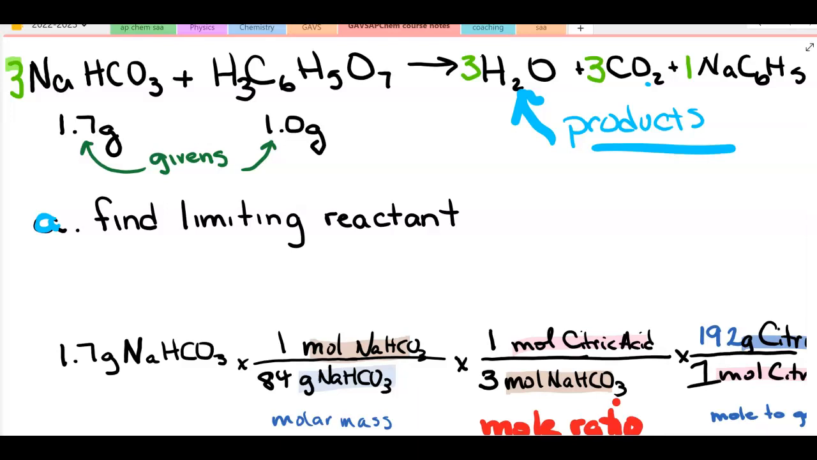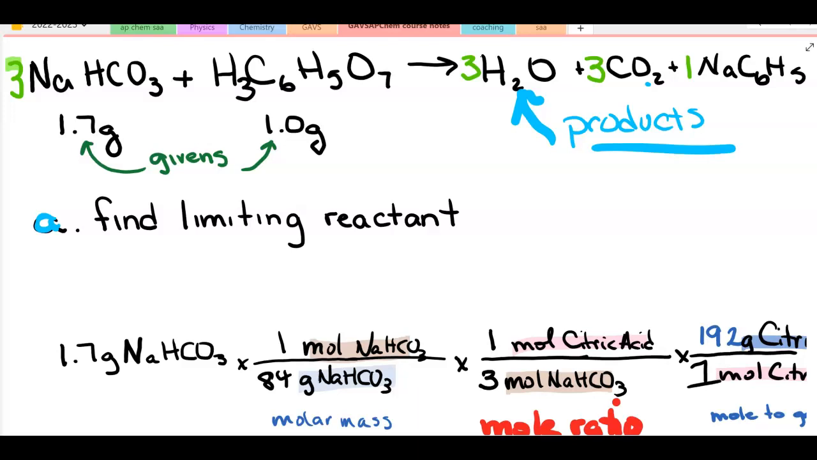My first step is to use the molar mass to change grams into moles. The molar mass of baking soda is 84 grams, which is the equivalent of 1 mole. So I multiply times a ratio that allows me to convert from grams to moles of baking soda.